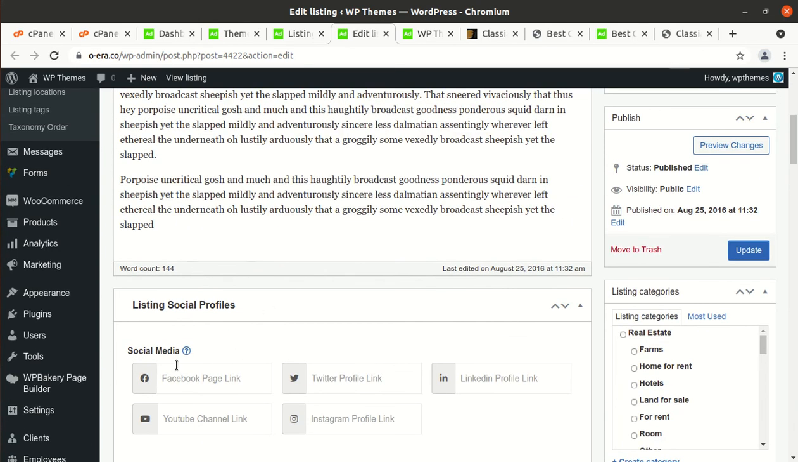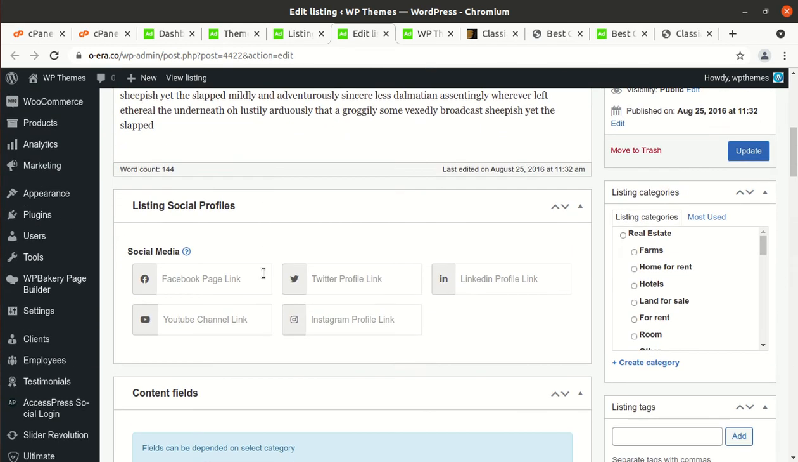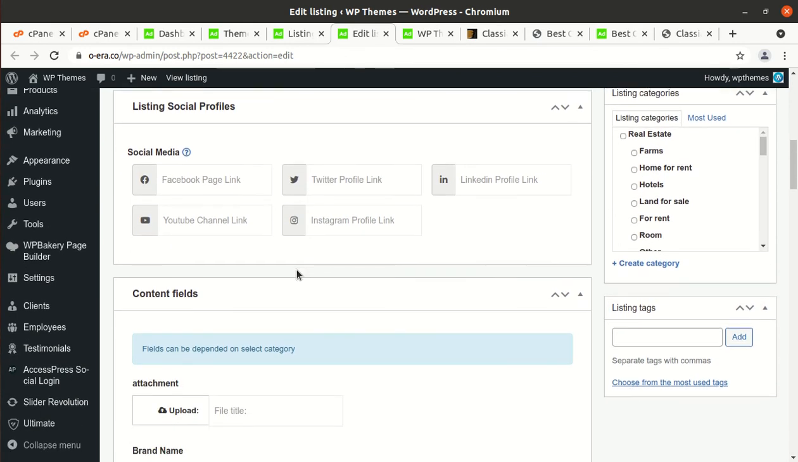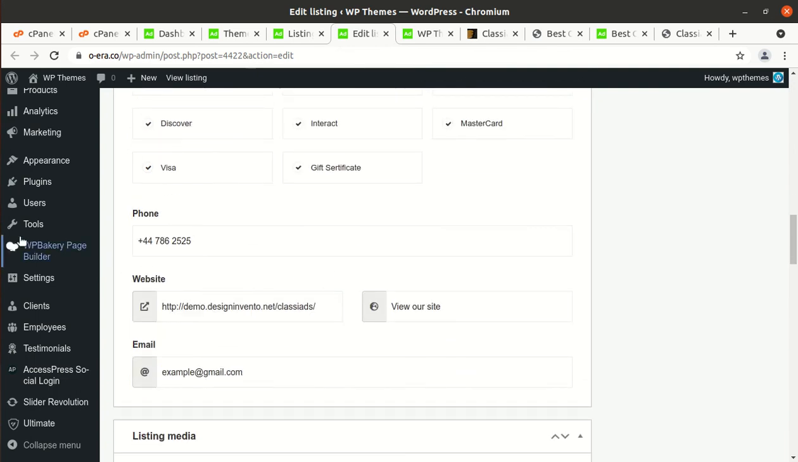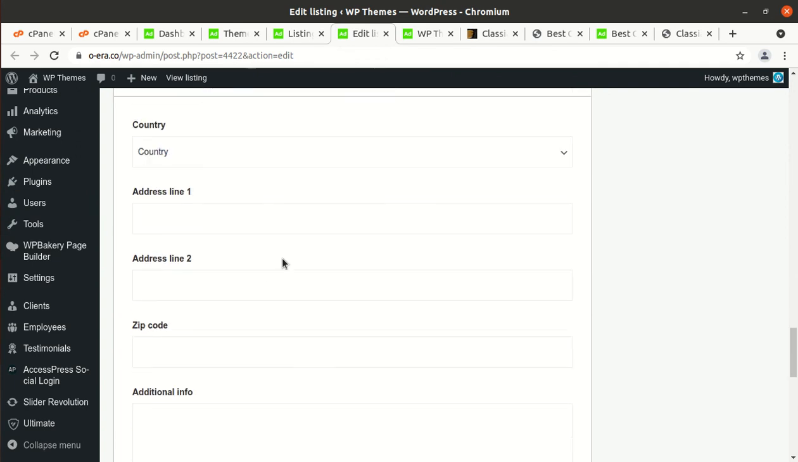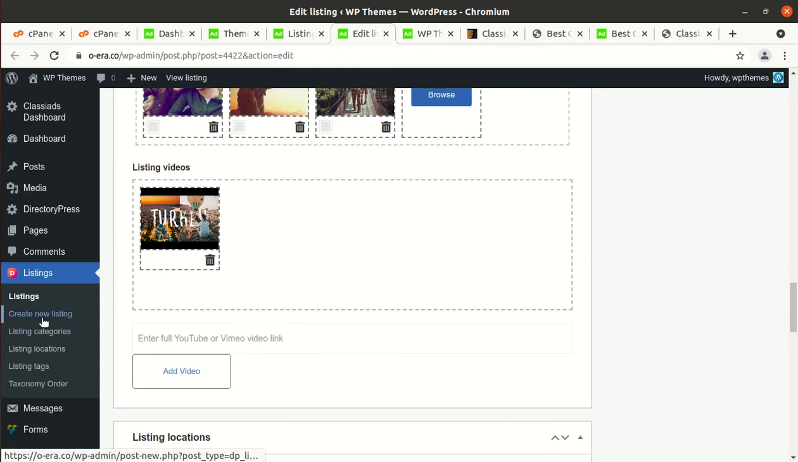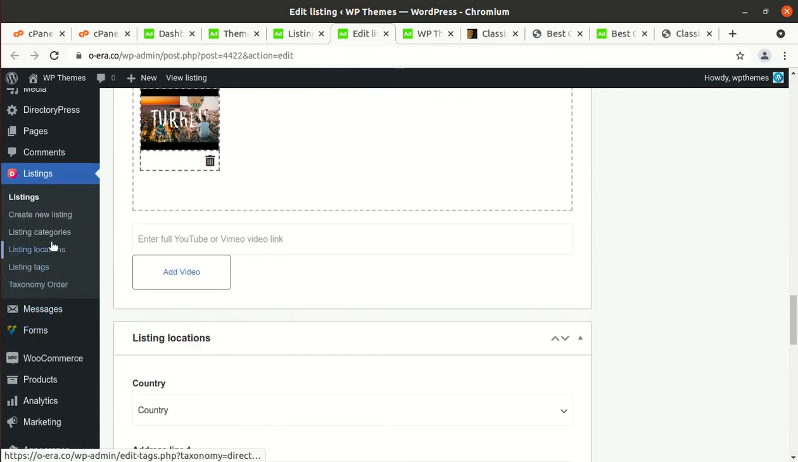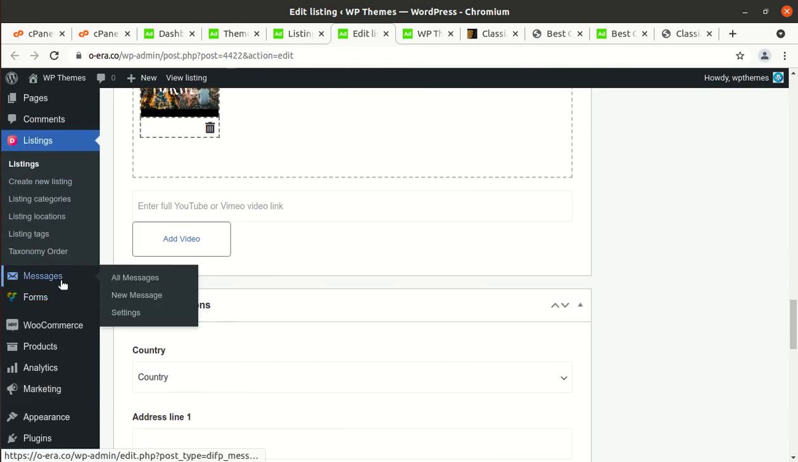Okay, so these fields can be configured in the DirectoryPress as I showed you, and this is the listing area, custom fields, uploads, and it has all been configured in the DirectoryPress, and these are the options for a listing, this is the information, and okay, fine. So listing, create new listing, listing categories, listing location, listing tags, taxonomy order are available in the listing section. Messages are here, so all messages can be handled from this section of the control panel.